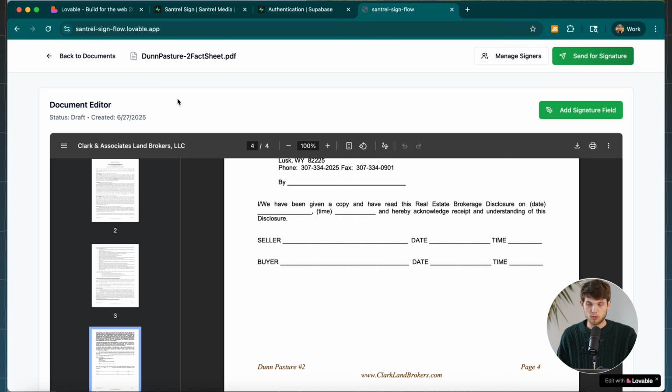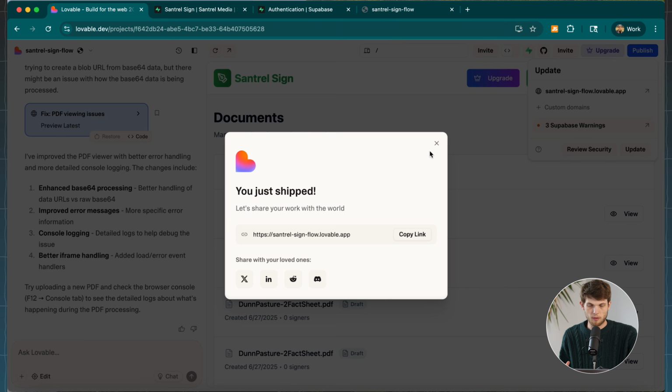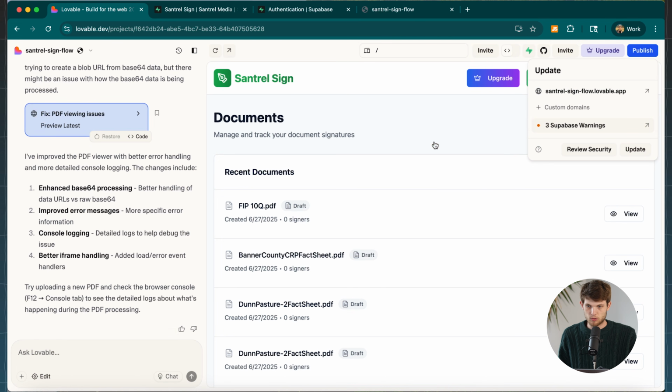That's the basics of how to build out an app or piece of software using Lovable. This is a tool that has really changed the game when it comes to building software in 2025. I really do recommend using it.